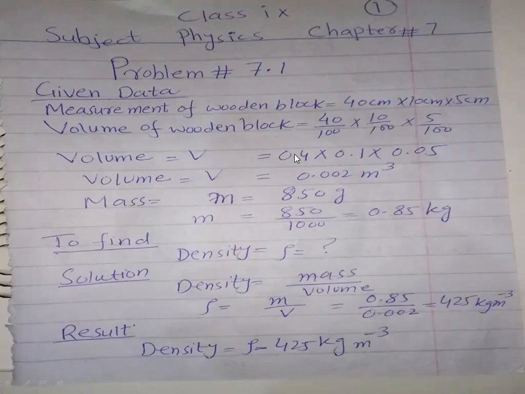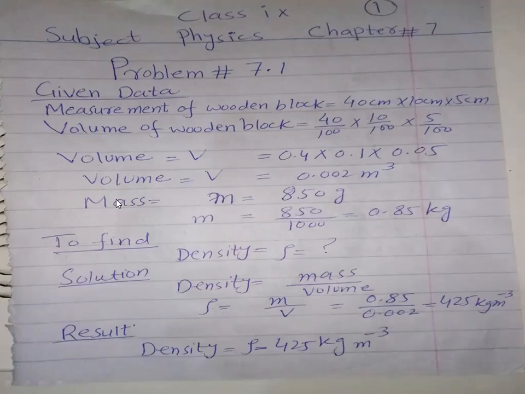If you multiply with the help of a calculator, 0.4 multiplied by 0.1 multiplied by 0.05, you will get 0.002 cubic meter, which is the SI unit of volume. System International, SI unit of the volume is cubic meter. So we have converted centimeter cube into meter cube. Volume is 0.002 cubic meter. We have converted into SI unit because the SI unit of volume is cubic meter.